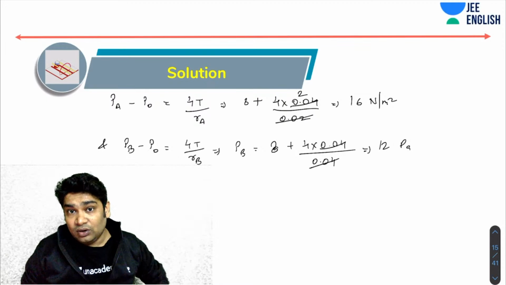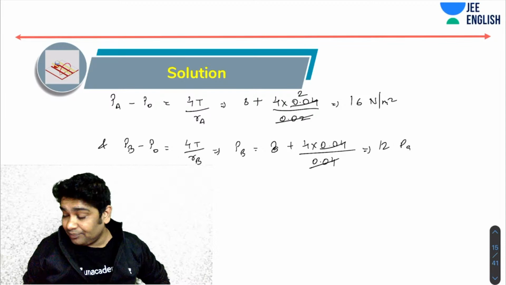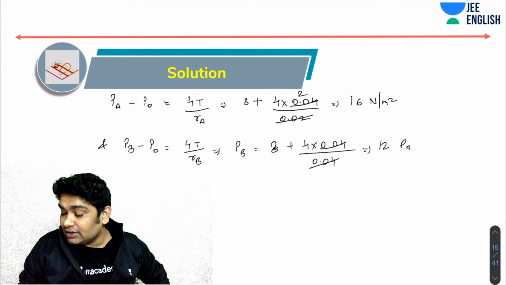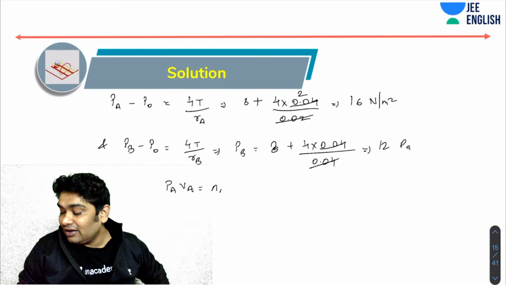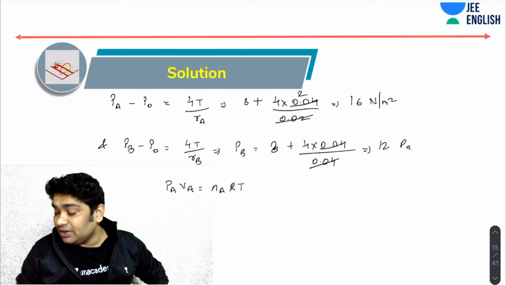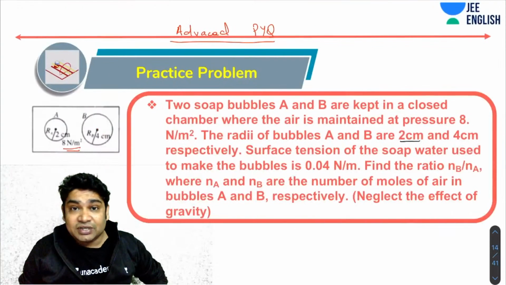Now I can apply PV equals nRT. So can I say that PA V A would be equal to NA RT? Again, I will assume that the temperature in both the bubbles is the same because they are present in the same chamber.